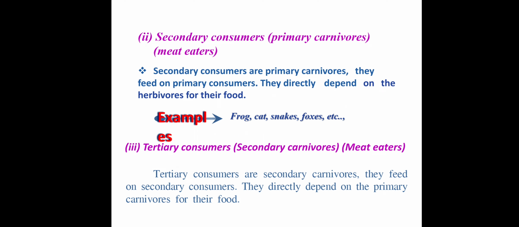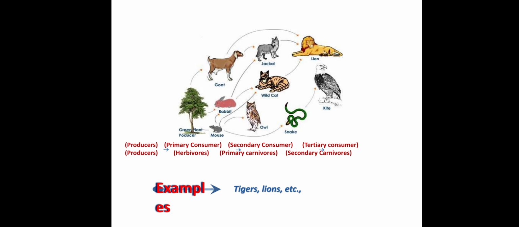Consumers are classified into three: primary consumer, secondary consumer, and tertiary consumer. Primary consumers are plant eaters called herbivores. Secondary and tertiary consumers are meat eaters, called primary carnivores and secondary carnivores. Tertiary consumer examples: lion, tigers. First producer, second primary consumer, then secondary consumer, then tertiary consumer. Producers prepare their own food; consumers cannot, and depend on others.